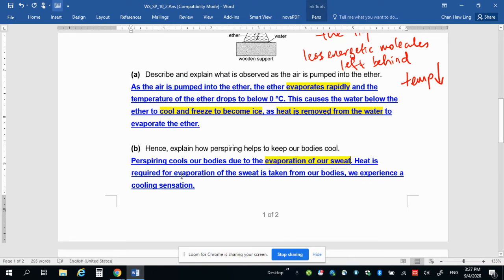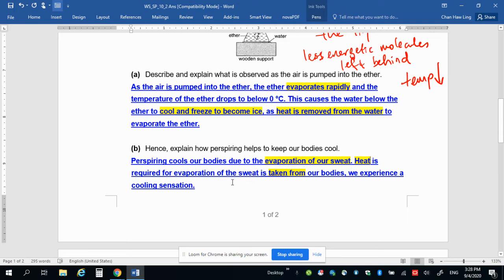And heat is required for evaporation, okay, so heat is taken away from our bodies, right? So heat is taken from our bodies, and therefore, since our bodies supply the heat for evaporation to take place, our bodies will experience a cooling effect. All right, so that's what happens.